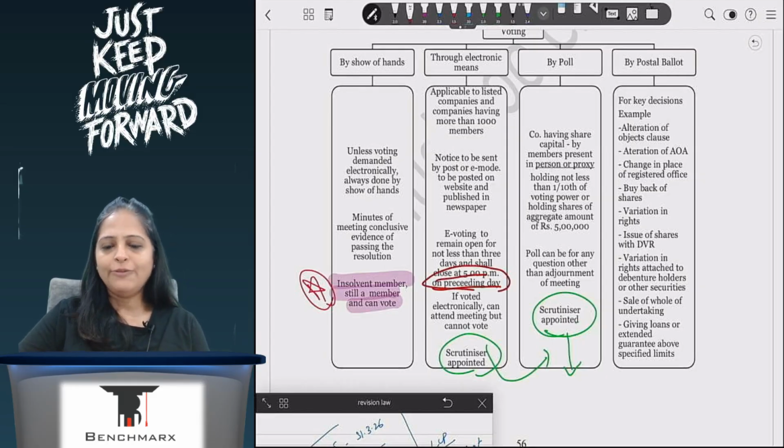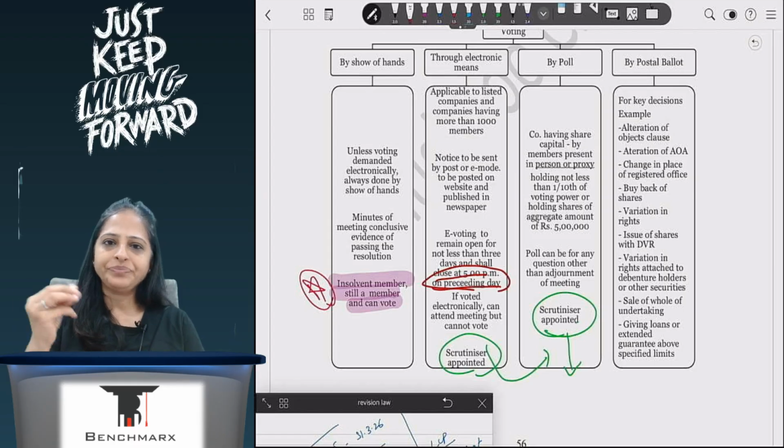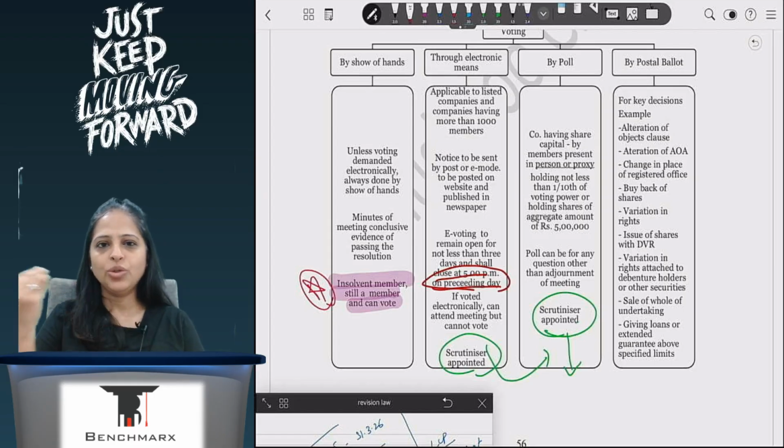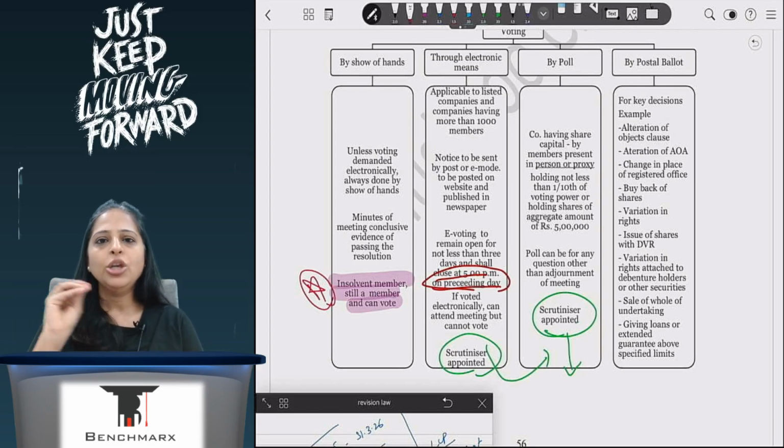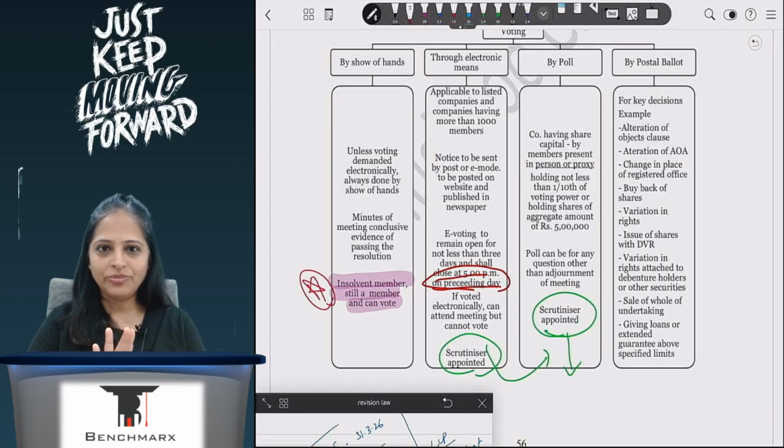Okay, so you will have to vote before that, and once you have voted there, that vote cannot change when you come for the meeting. You cannot vote again, but you can come for the meeting, you can attend the meeting, and you will be counted as a quorum, which we just studied, correct? So you can come for the meeting.